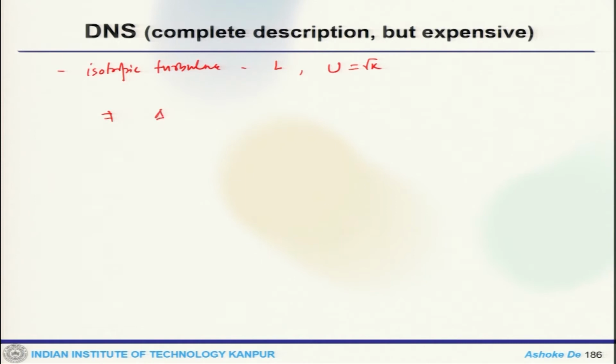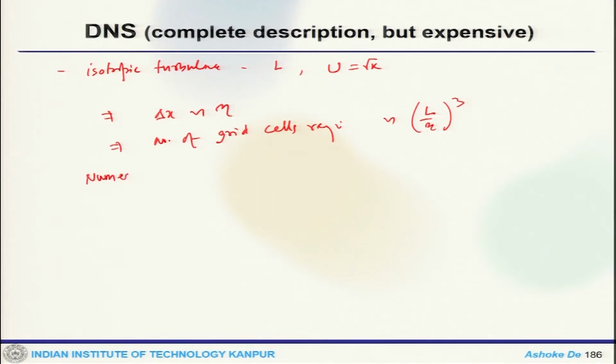So, delta x is of the order of eta and the number of grid cells required would be (L by eta) to the power 3. For numerical stability, the time step required is delta t of the order of delta x by u.